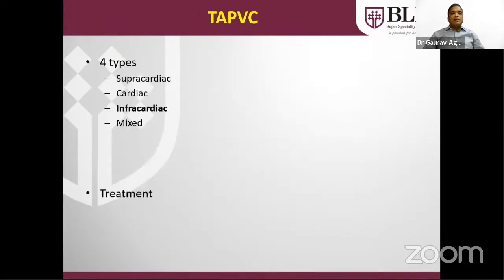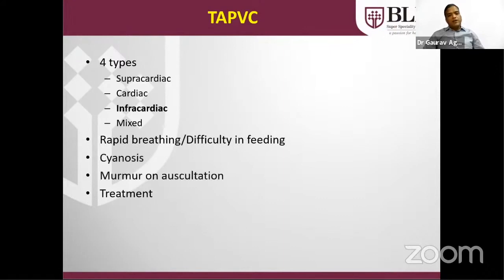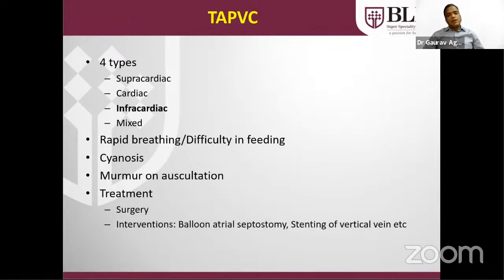TAPVC: the common TAPVC in day-to-day practice is supracardiac TAPVC. I will show you in one cartoon. The presentation can be in the form of rapid breathing, difficulty in breathing, cyanosis, or I have seen a 17-year-old girl with no problem except a murmur. Cyanosis was not visible. Treatment is surgery. Intervention: whenever the ASD is small, as in the previous case, ballooning can be done to increase the size of the ASD.